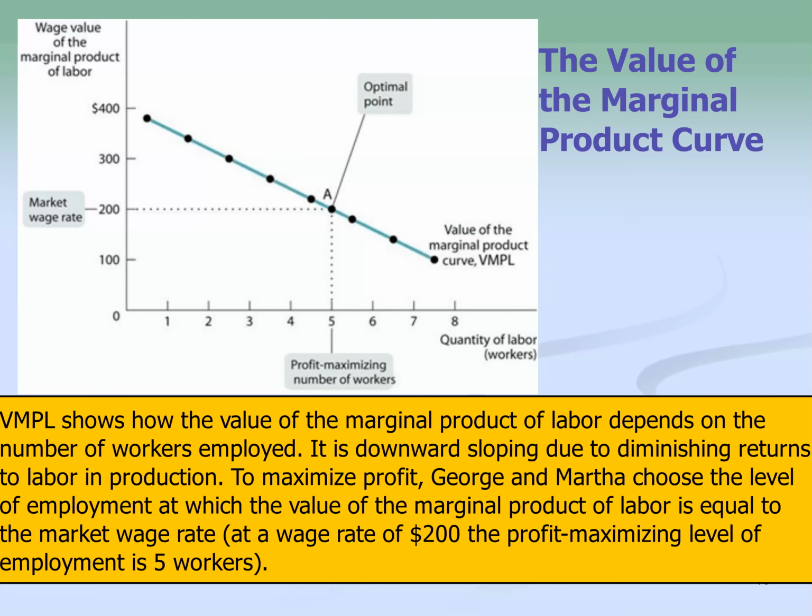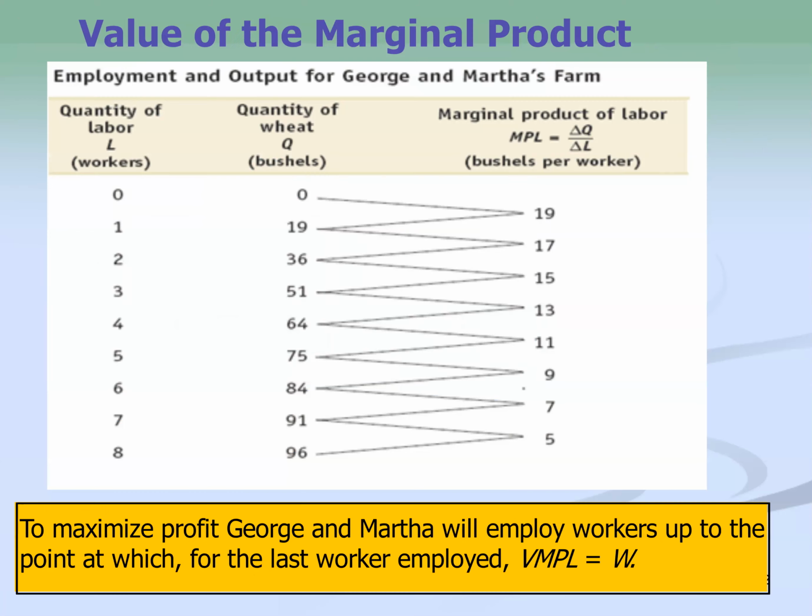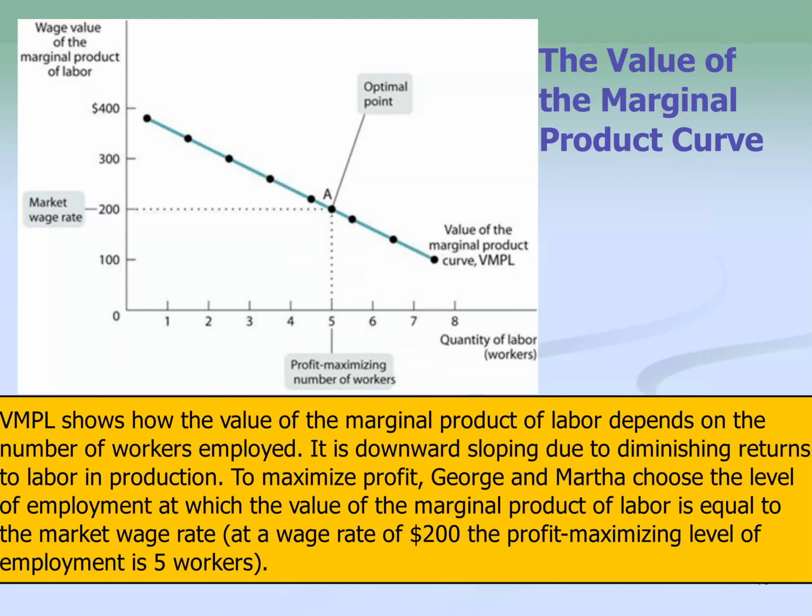In this case, based on what we see here, you notice that we have a market wage rate of $200, and for that we are best at having 5 workers to maximize our profits. If we were to hire more workers, we would end up paying more than we would be bringing in.